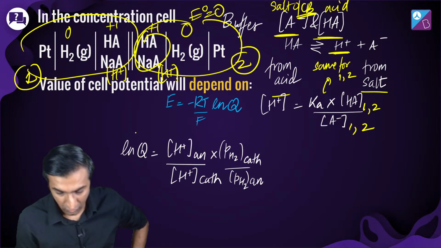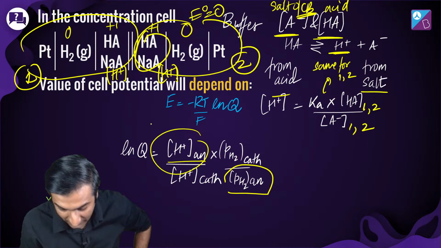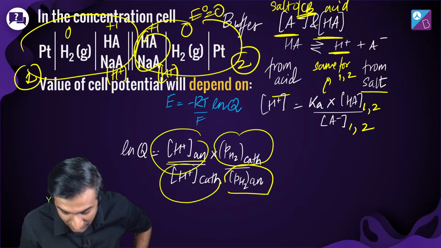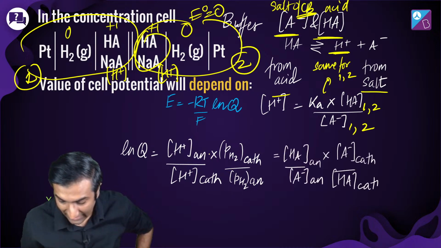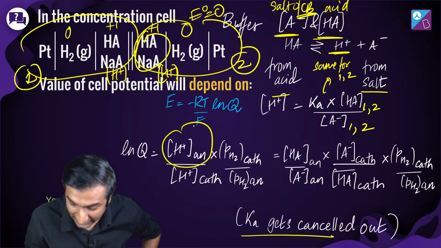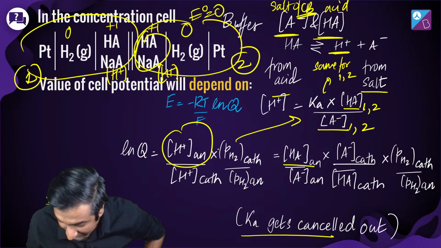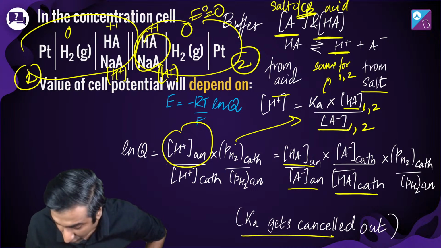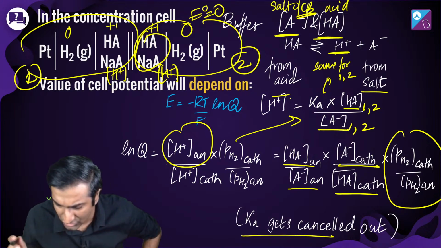ln Q will be equal to H plus anode by pH2 of anode times pH2 of cathode by H plus of cathode. So you see that clearly हो जाता है cancel. क्या हो जाता है cancel? Ka gets cancelled out. And H plus क्या है? H plus तो I have just told you is Ha by A minus. So that's why HA of anode by A minus of anode times 1 by HA of cathode by A minus of cathode. फिर ये तो है ठीक है, PH2 तो है, प्रेशर ऑफ गैस तो है.